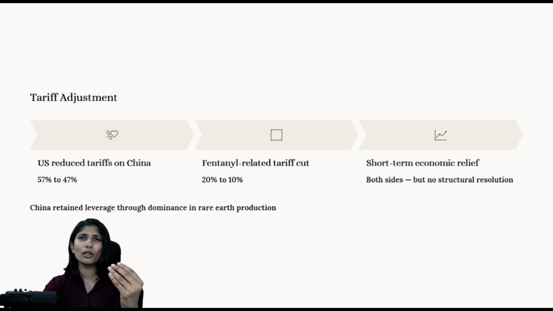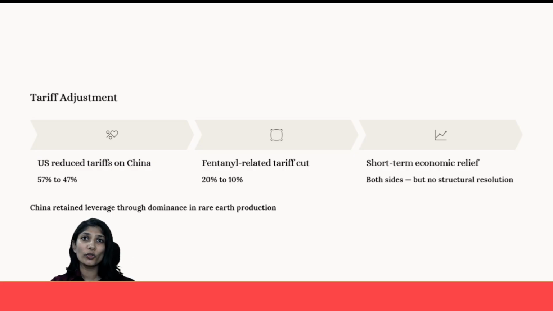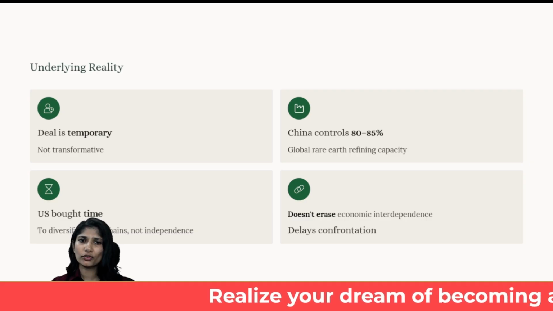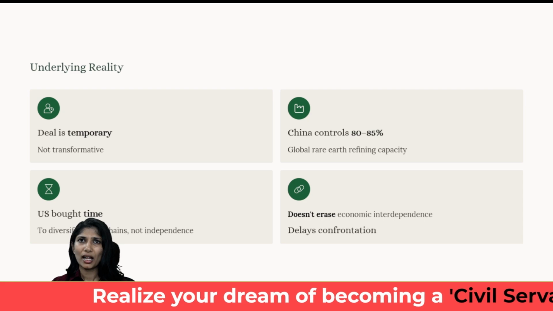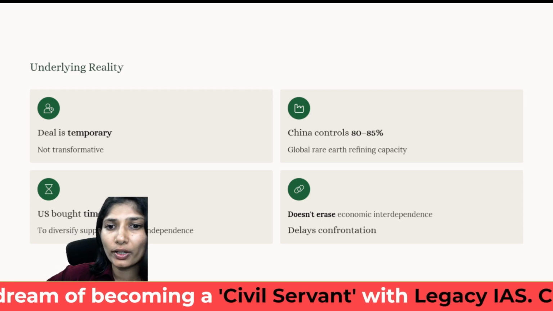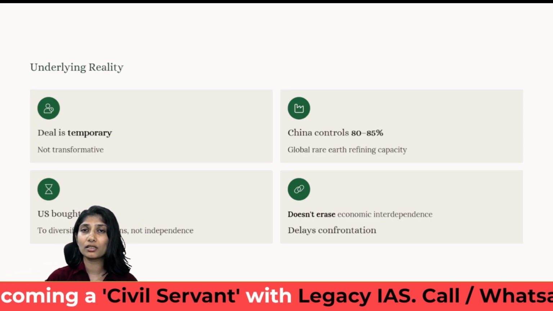Now, China tried to show its leverage as to what it means for the global supply chain, which came to be visible especially after the COVID-19 pandemic, and it showed its dominance in rare earth production. If you see the nature of this deal, this is very temporary and it is not a reformative process. Still, China controls 80 to 85% of the critical minerals, it is the major supplier.